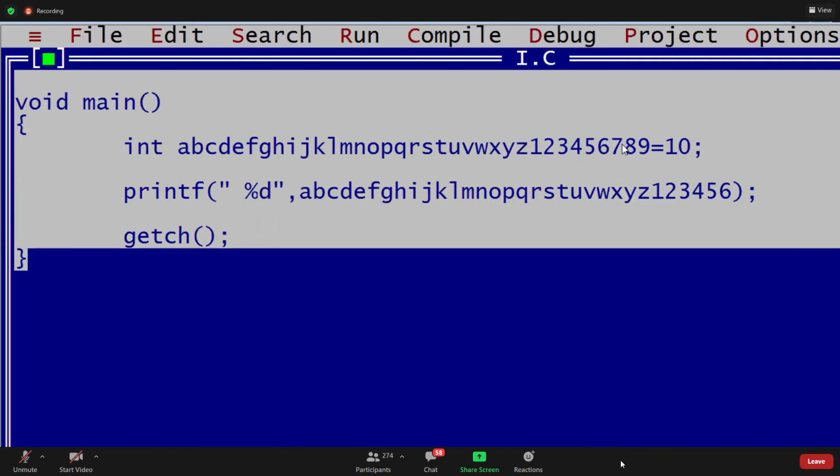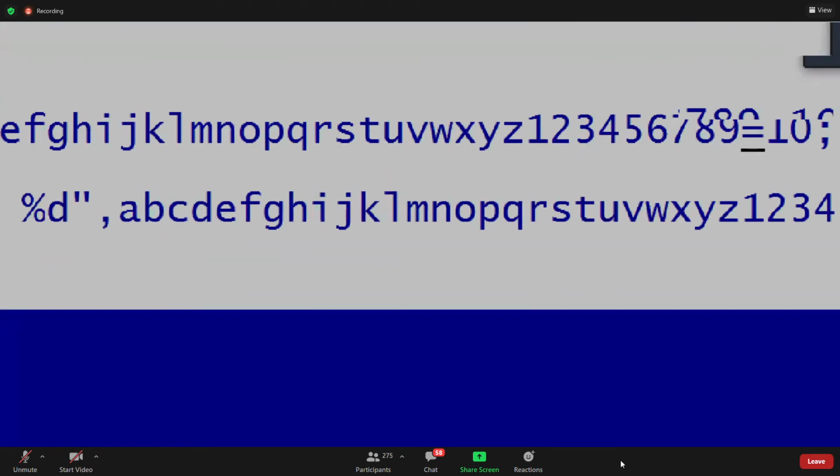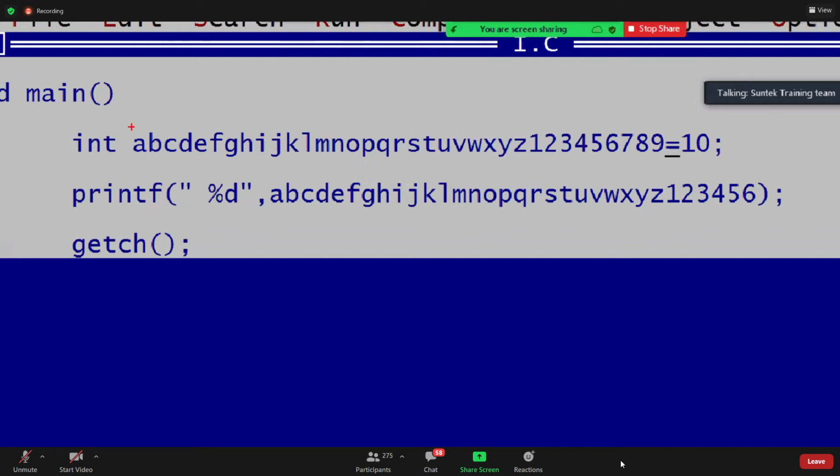Because that variable name is 789. What is this variable you are printing? Till 6 only. I have written 35 here, and 32 here. Why is it not considering the rest? See, if you write 35, guys, what happens? The compiler considers only 32 characters. If you write 35, it won't consider these extra values.